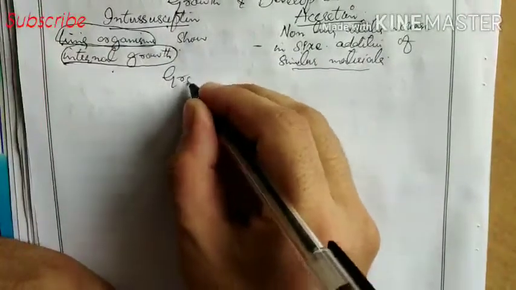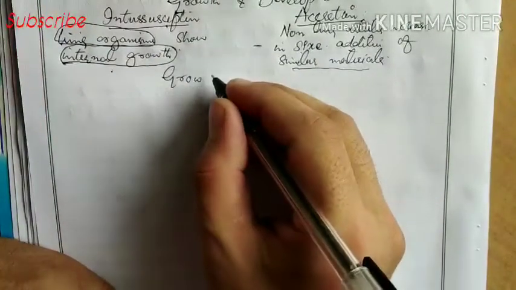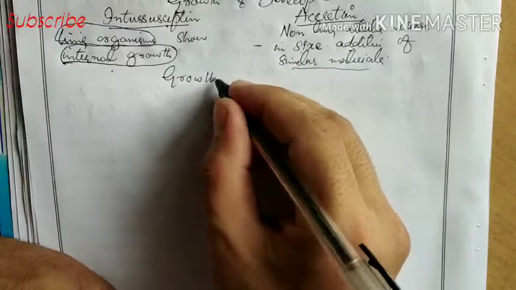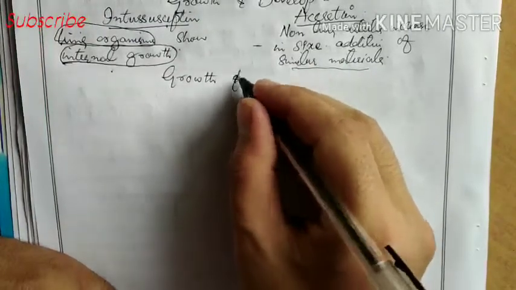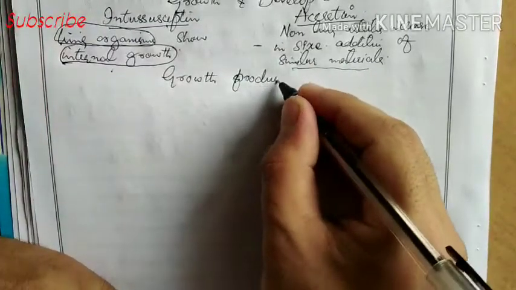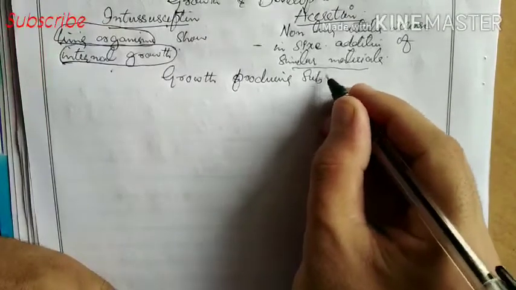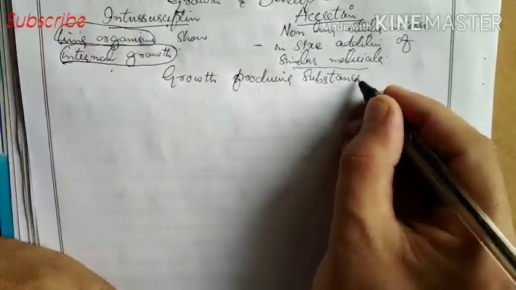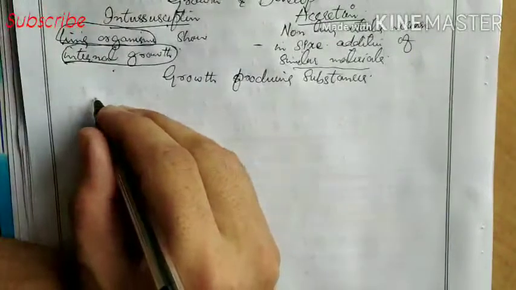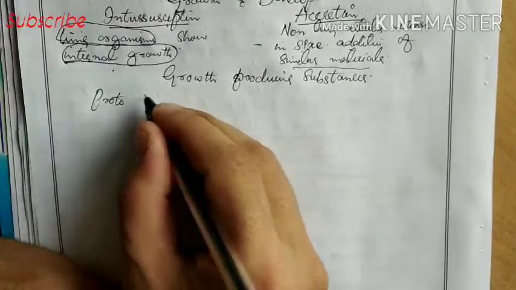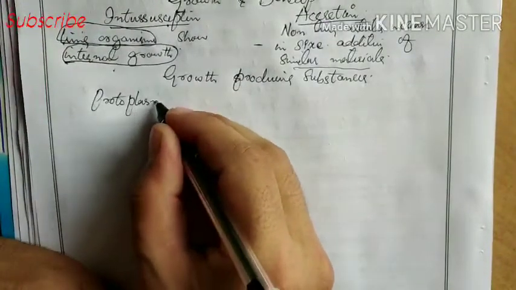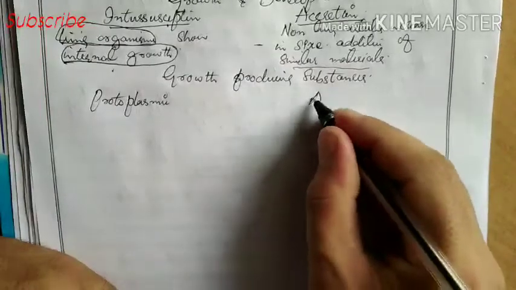Now, we will discuss apoplasmic and protoplasmic growth and growth producing substances. Growth producing substances: first, protoplasmic and apoplasmic.